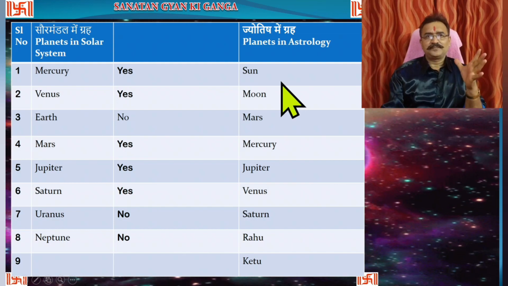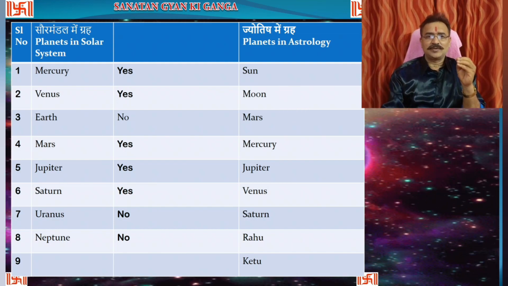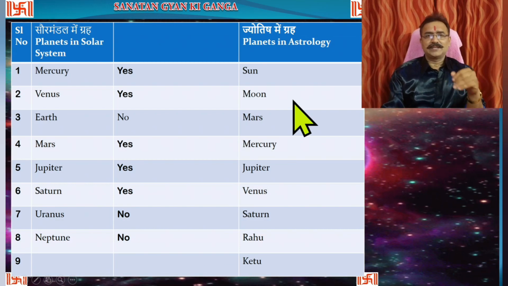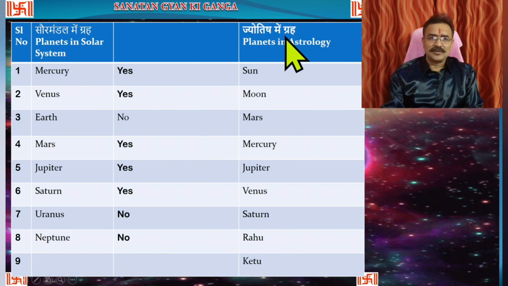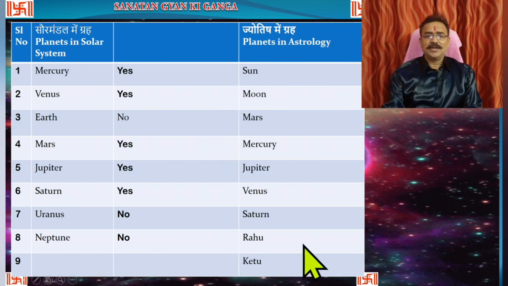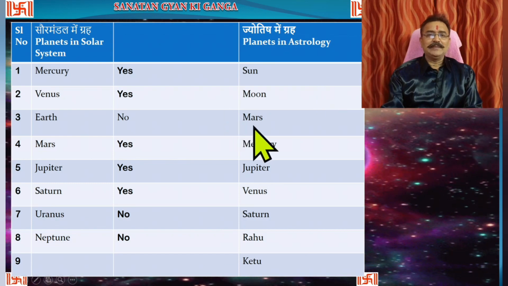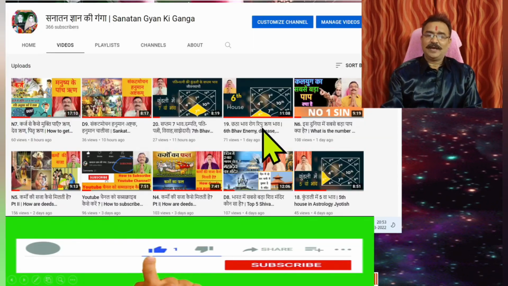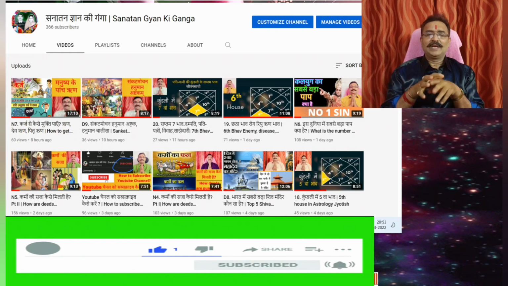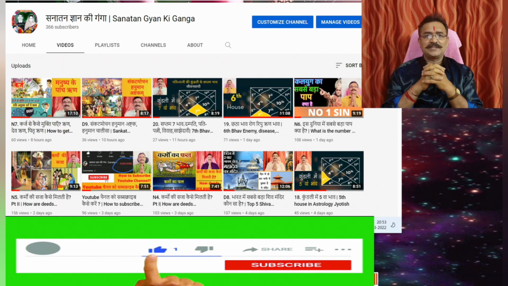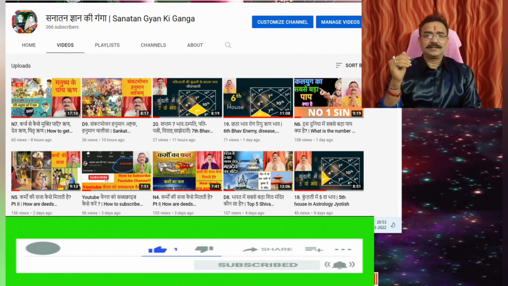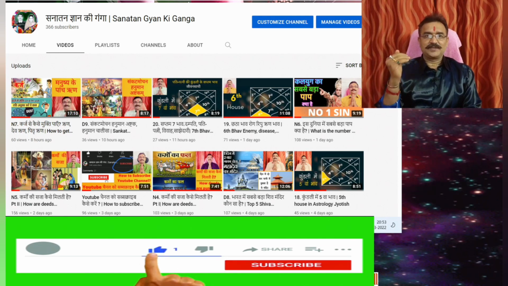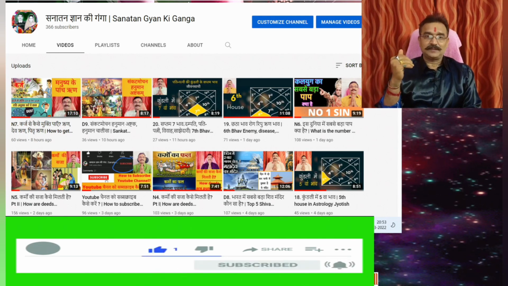The Sun is a star, but it is studied as a planet in astrology. And the Moon is a satellite, and that is also studied in astrology as a planet. So while studying astrology, while deciding many factors in astrology, we will be talking about these 9 planets and their effects. I hope this point is clear for you. When we meet next time, we will discuss the next topics. Gradually, we will shift to Jyotish, houses, bhavs, and their effects. So this is all about the solar system and its effects on the Earth.